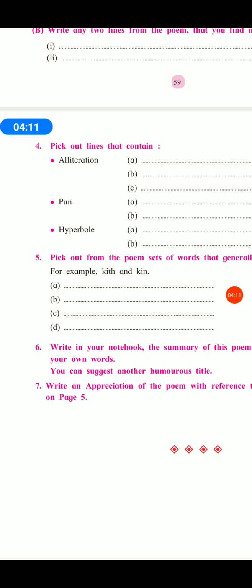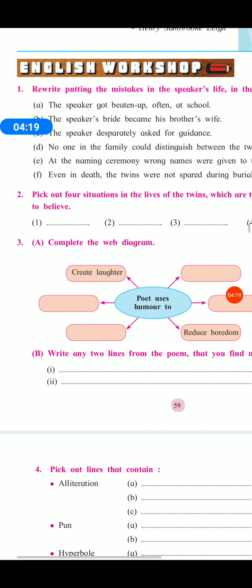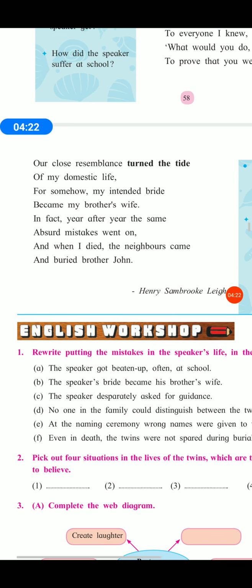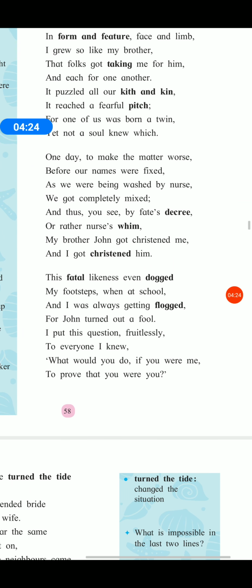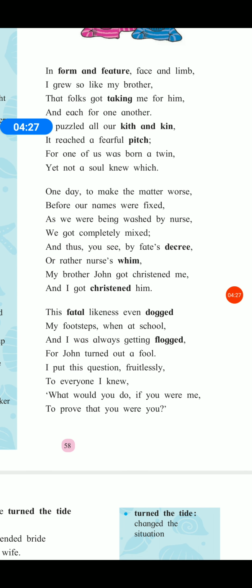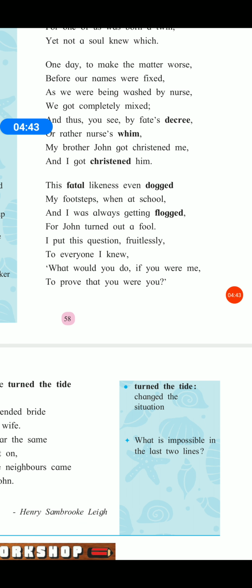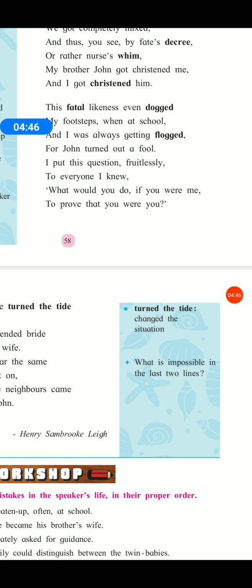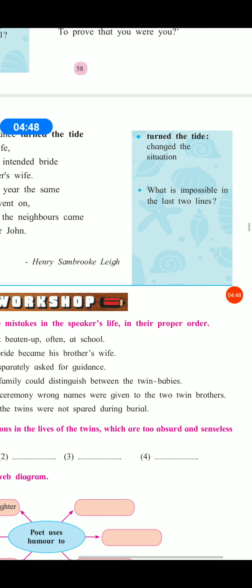Then speak out lines that contain alliteration. As in that, as we were being washed by nurse, in that the W sound is repeated, so there is alliteration. In form and feature, face and limb, the F letter is also repeated, so this is the alliteration figure of speech.